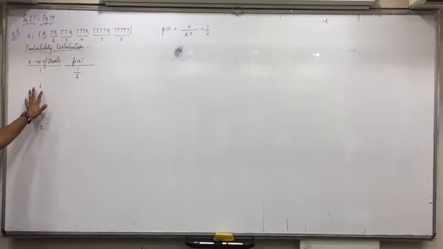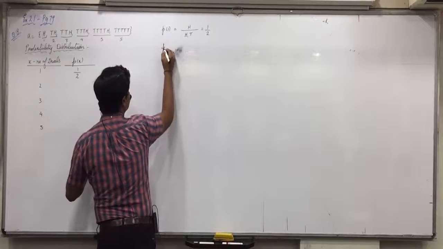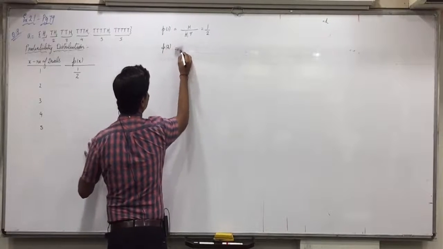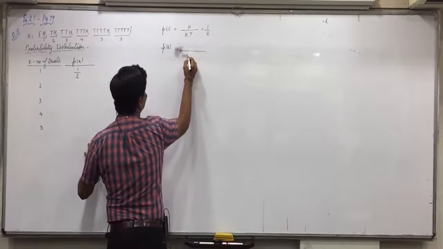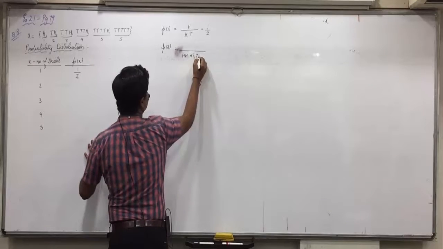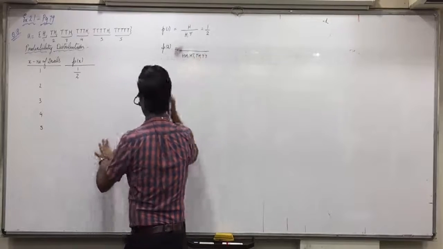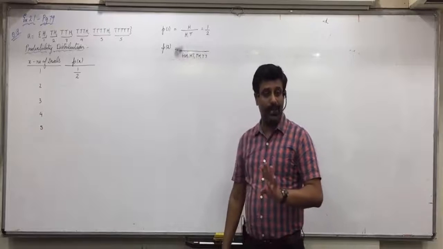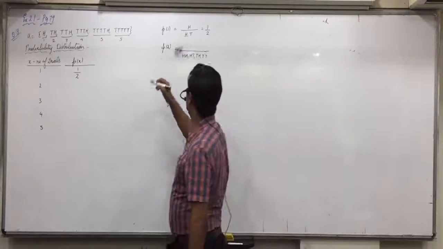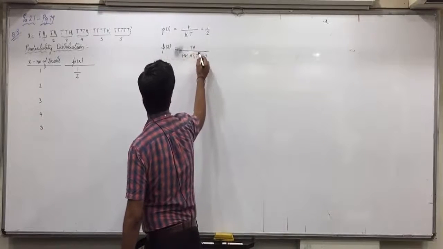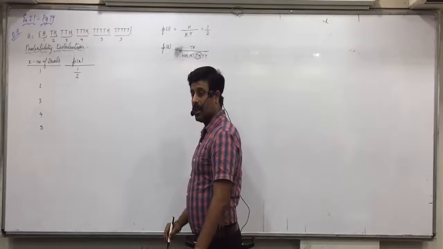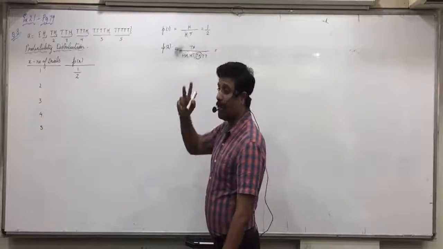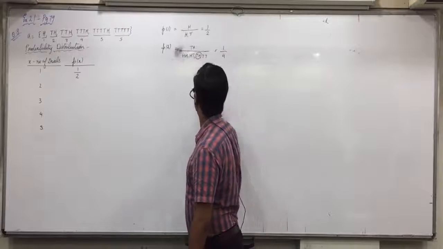What is the probability that we would stop in two trials? Understand this. First of all, if two coins are tossed, then you may get HH, HT, TH, TT. Any doubt in this? 4 outcomes you can get. When would you stop? Only if you get this outcome TH. So what is the chance that we would stop in two trials? 1 by 4.